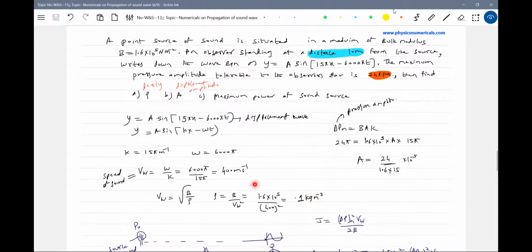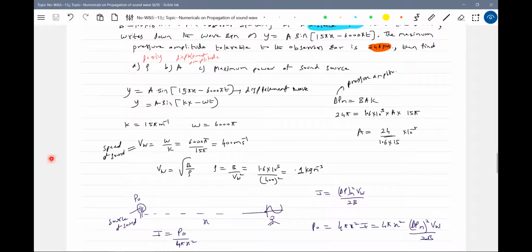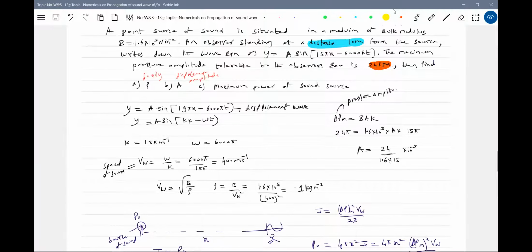How do we calculate the displacement amplitude? We know the pressure amplitude, 24 pi Pascal, equals B A K. We know B and K, so I'll get the displacement amplitude. Solving this, we'll get the required answer. Try to check the calculations. Then it's asking for the power of the source. We know the intensity of the sound wave is given by this formula: delta P M square V by 2B.